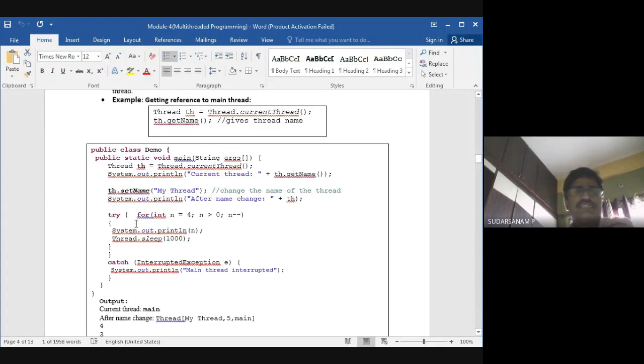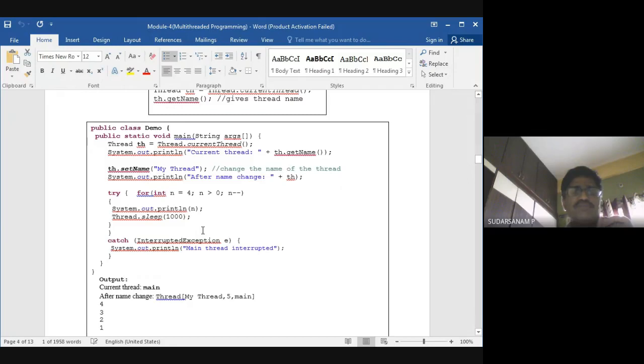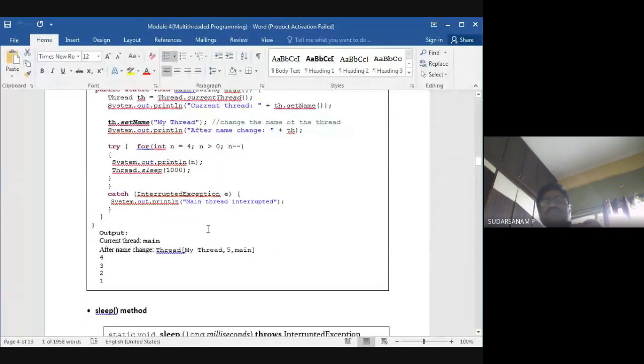Next is for i is equal to n, n is equal to 4, n greater than 0, n minus minus, so the values 4 to 0 will be displayed here. System.out.println, then Thread.sleep 1000 here. So what will happen? Normally, when you are running the program, what will happen?